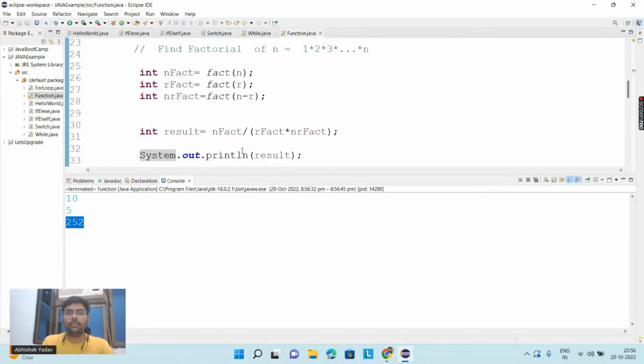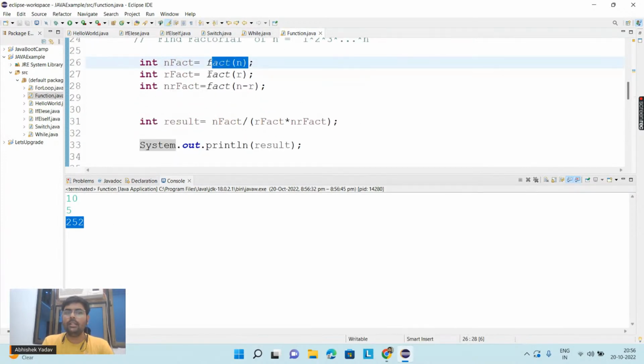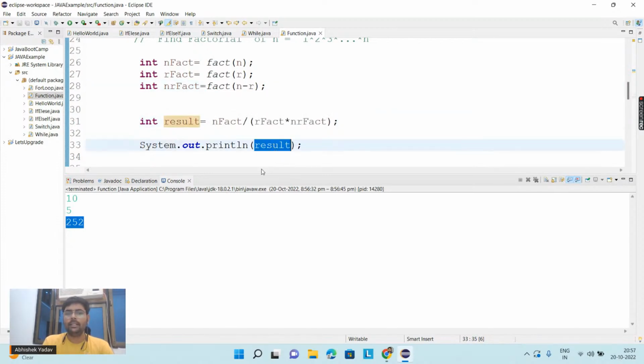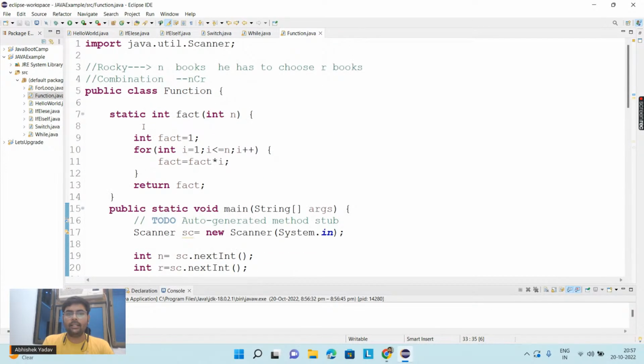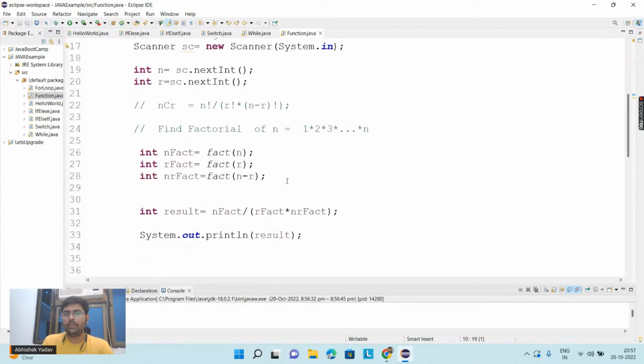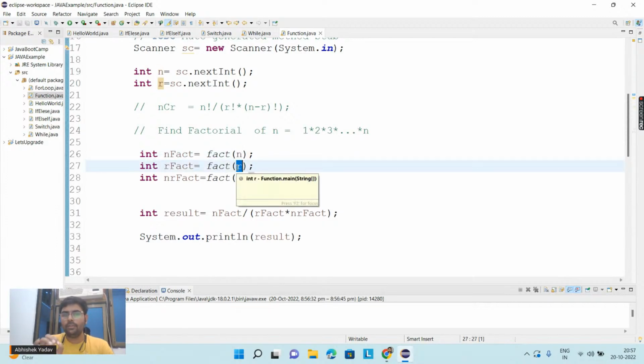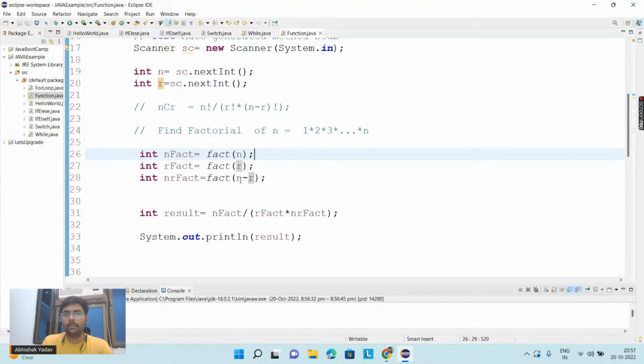So first, factorial of n will be called, then factorial of r will be called, then factorial of n minus r will be called, and the result will be stored inside these variables, and we have implemented the formula, and we are printing the result. And here this function will be called again and again, and we are just changing the value of the endpoint. We have the same starting point, right? For the first time the endpoint will be n, the second time the endpoint will be r, and the third time the endpoint will be n minus r.